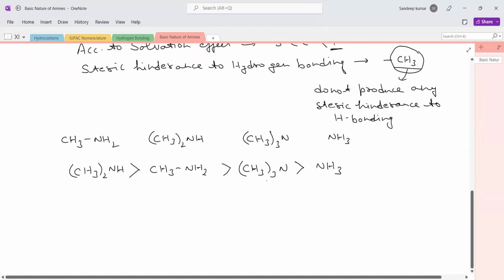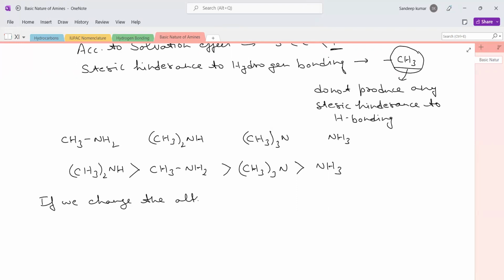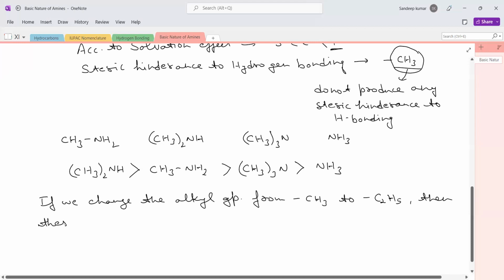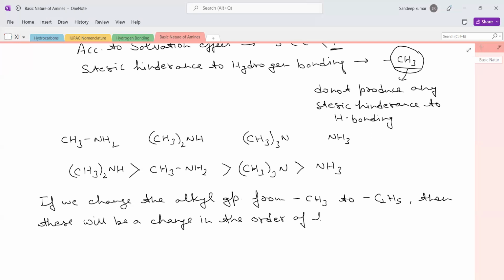But if we change the alkyl group from methyl to ethyl, C2H5, then there will be a change in the order of the basic strength of amines.